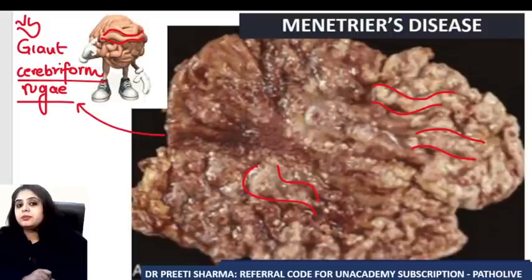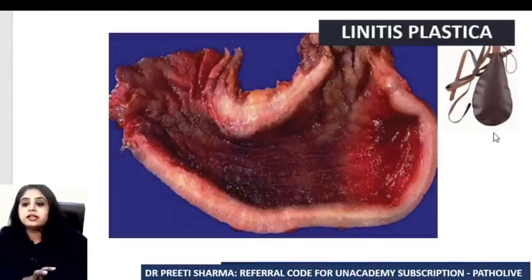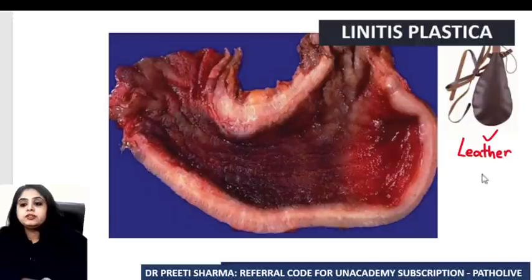One question that comes in the exam is that Menetrier's disease is an increase in which mediator, and why has it happened? It is an increase in TGF alpha. So remember that as a theory question. Menetrier's disease, where the stomach looks like the brain, is an increase in TGF alpha. So talking about different appearances, one appearance is this, where the stomach is looking like the brain. What is it known as when the stomach starts looking like a leather bottle?